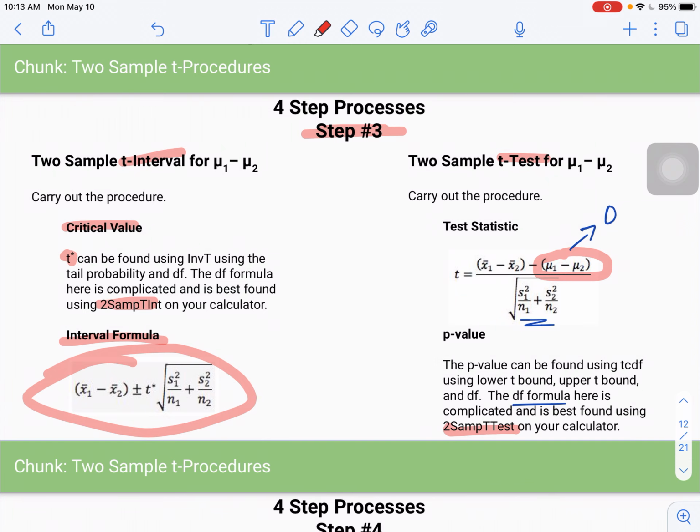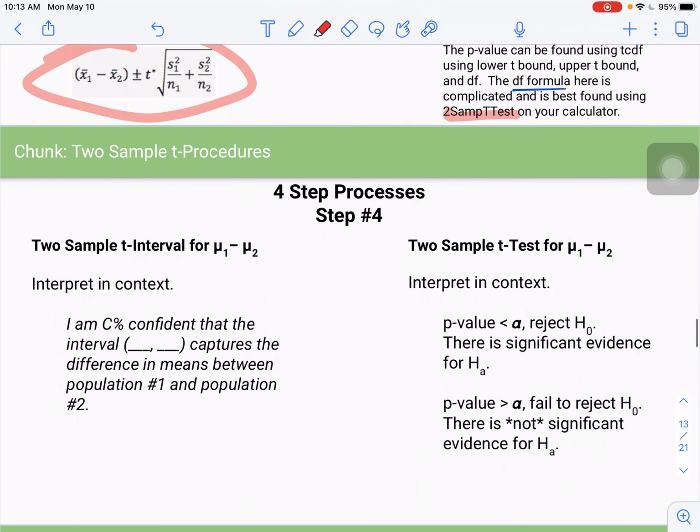Okay, so that's step 3. And then step 4 is you do your interpretation. So again, we have the t-interval interpretation over here, t-test over here. To interpret in context, you say, I am C% confident that the interval blank to blank captures the difference in means between population 1 and population 2. And just make sure that you have this in context. It's always important to address your context.